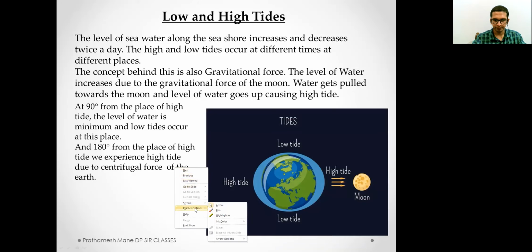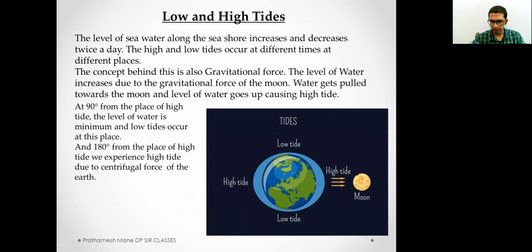See here. High tide is taking place at this position, right? At this position, high tide is taking place. You can see the gravitational force of the moon is trying to pull the water towards itself, and that is why we observe high tide here. Exactly 90 degrees to this position, we find low tide, and exactly at 180 degrees, we find high tide.